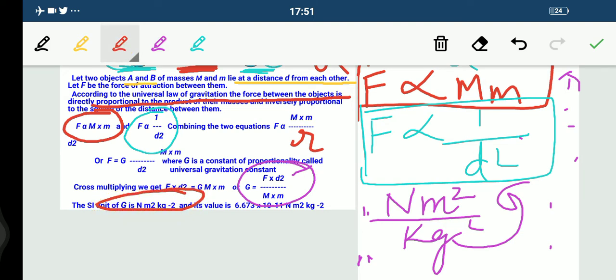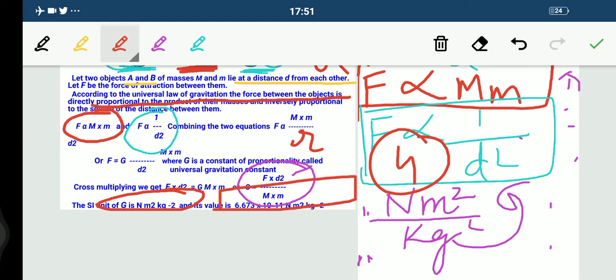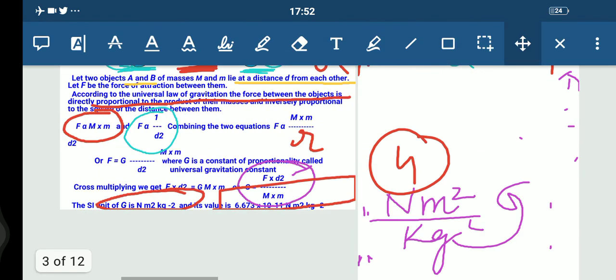I hope it is clear. And the value of this capital G, after removing the proportionality constant, is 6.673 into 10 raised to the power minus 11 Newton meter square per kg square. So I hope this topic is clear to each one of you. This is what we have studied in today's module.